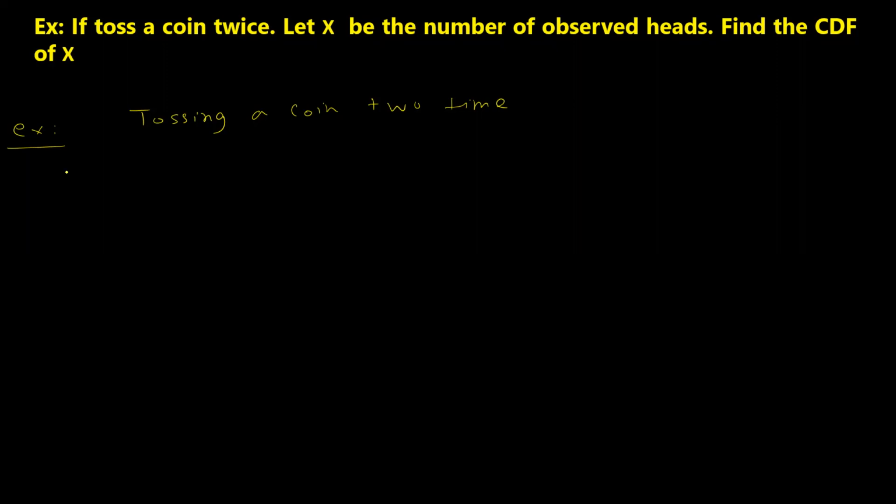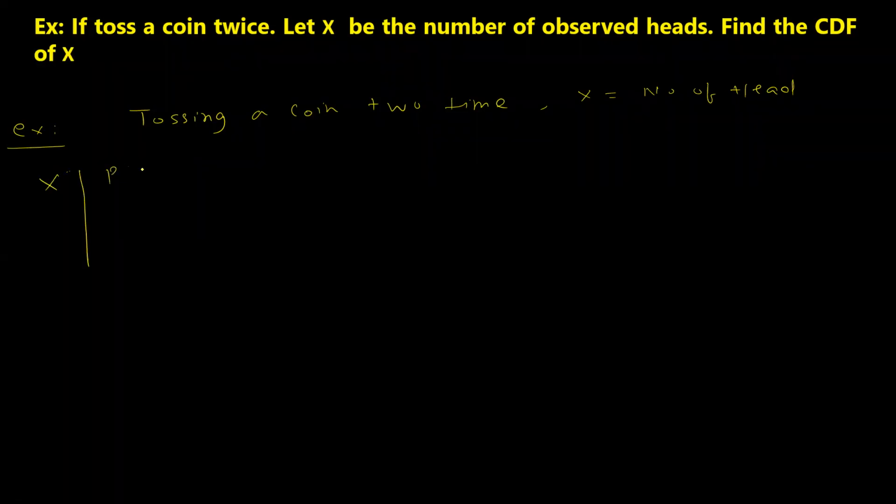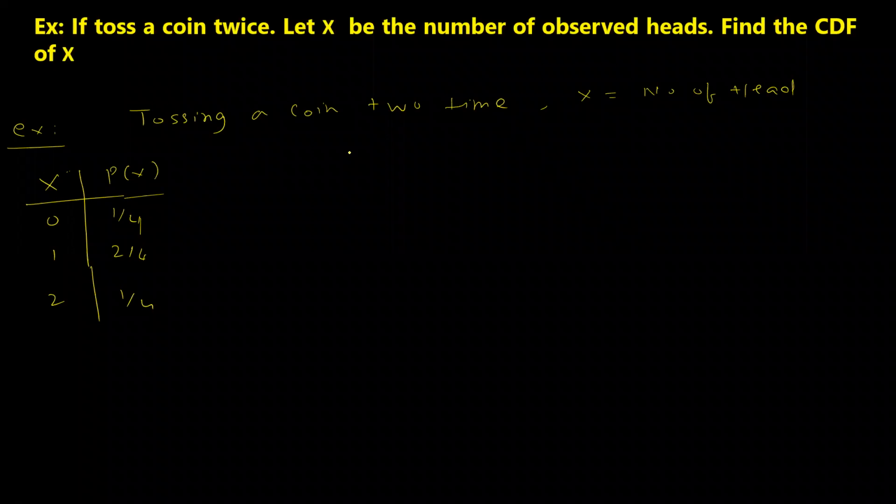One thing we have seen, where x represents the number of heads. So the random variable x is the number of heads. We already have this table with us, which we have seen initially. So x ranges over 0, 1 and 2. Probabilities are 1 by 4, 2 by 4 and 1 by 4. Again you can see each probability is greater than 0 and the sum of all p(x) is exactly 1.